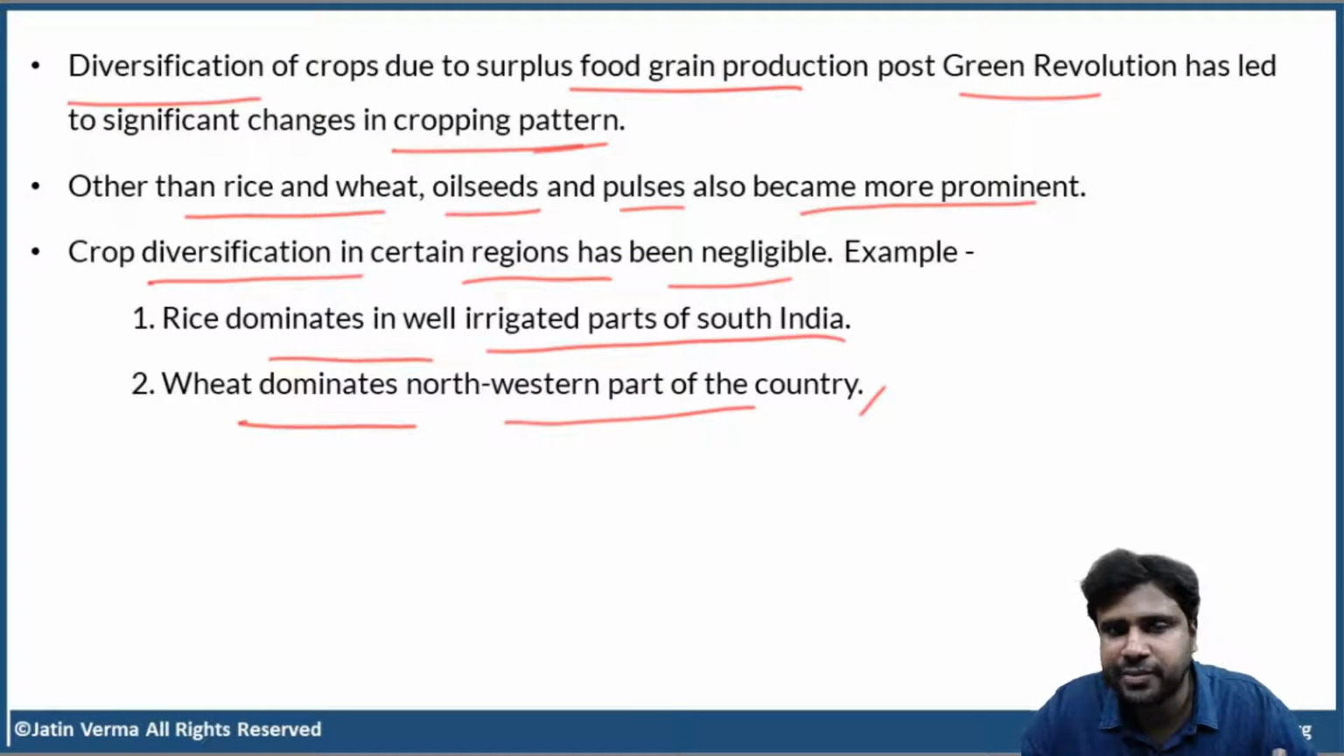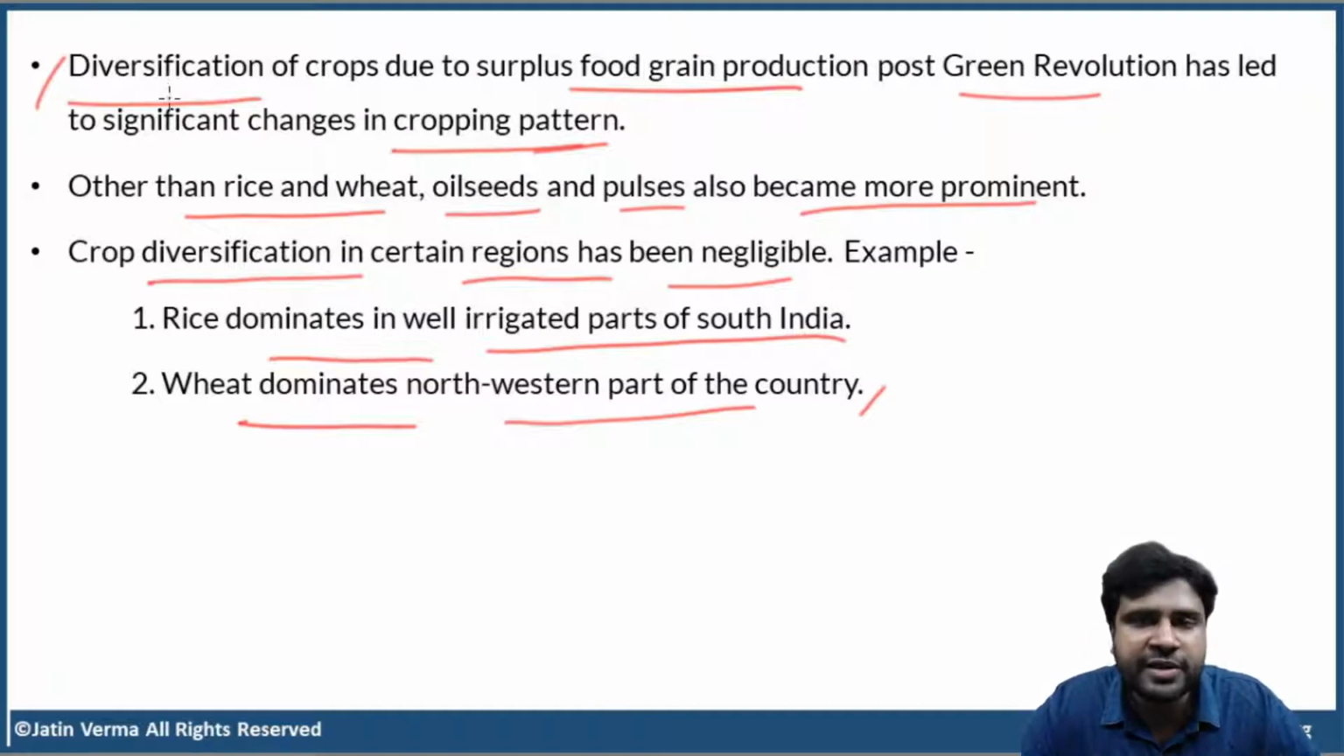In the majority of the large holdings, people go for monoculture. Take it for granted. In some parts of India where you have educated farmers and local bodies and the district administration helping and empowering the farmers, other than rice and wheat, oil seeds and pulses are also grown. But as a whole, diversification is still very much limited in India. Rice dominates all the well irrigated parts of South India, and in the same way, wheat dominates all the irrigated northwestern parts of the country. So, this is one of the major issues in Indian agriculture.